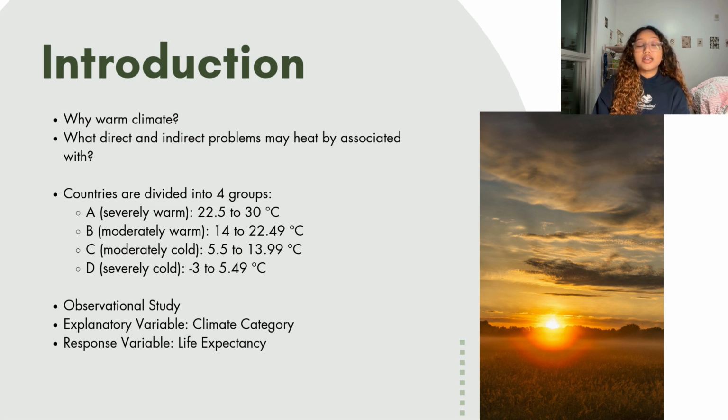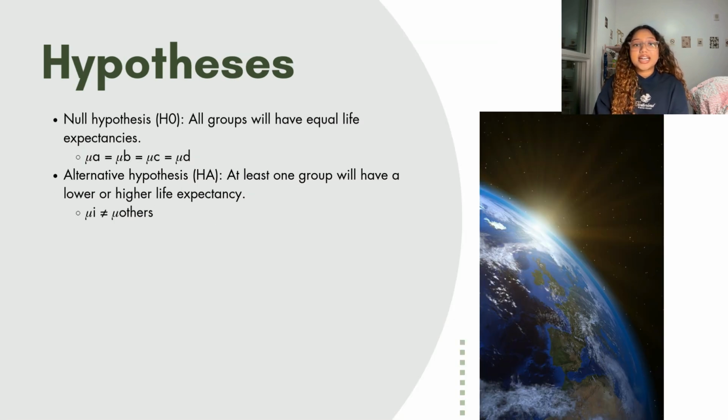-3 degrees Celsius. This study is an observational study, and that means that we are looking at data that already exists rather than experimenting or assigning countries to groups. The explanatory variable, which is the factor that we think might influence the results, is the climate category. The response variable is the life expectancy, which is what we're measuring and comparing across the different groups. Overall, the goal of this project is to understand whether climate relates to the differences in average lifespan across all countries. Before running my tests, I clearly need to define my hypotheses.